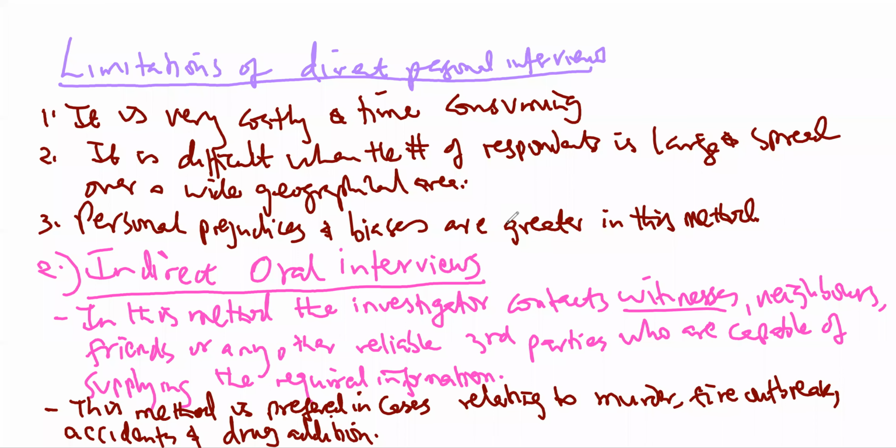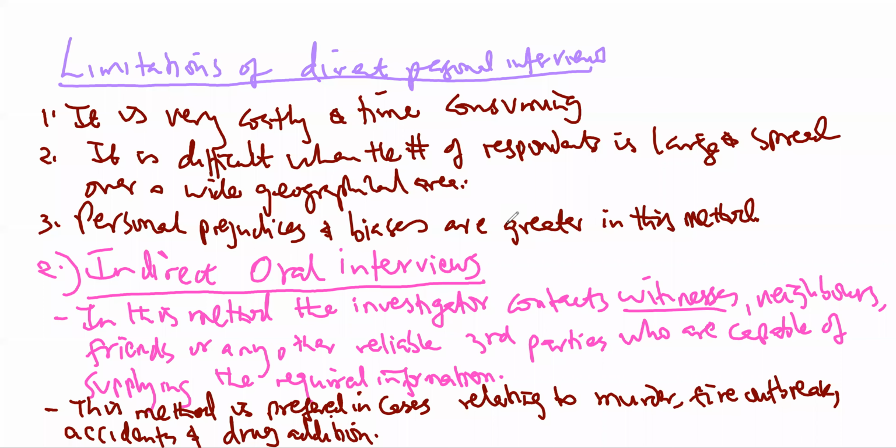So the next method of collecting primary data is the indirect oral interviews. And here, unlike in the first method where there is a face-to-face meeting between the interviewer and the informant, the interviewer does not directly contact the informant, but gets information from a reliable third party, like a witness, a neighbor, a friend, or any other person who is capable of giving the correct information.